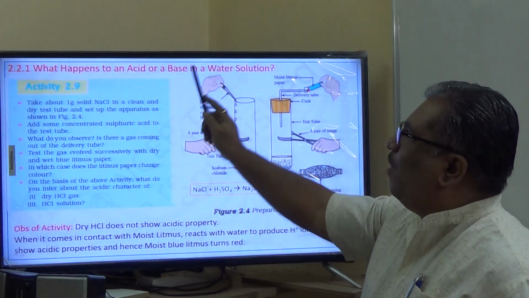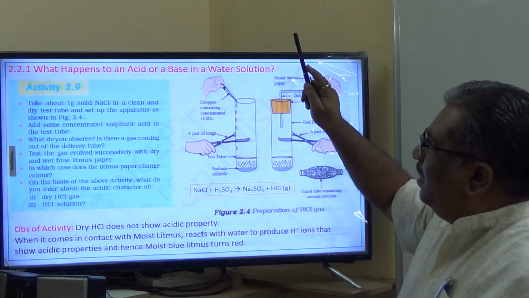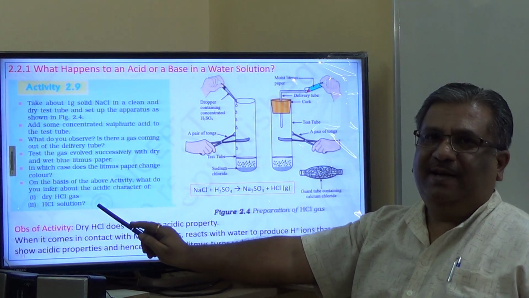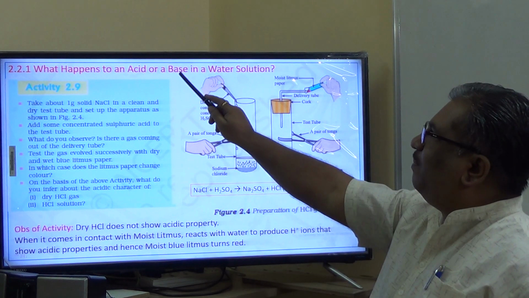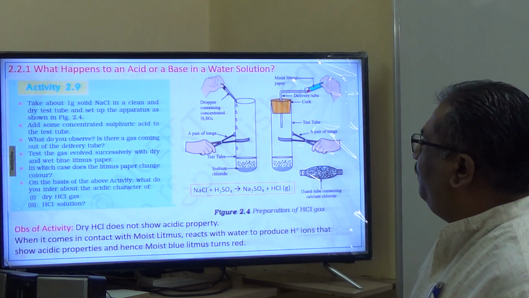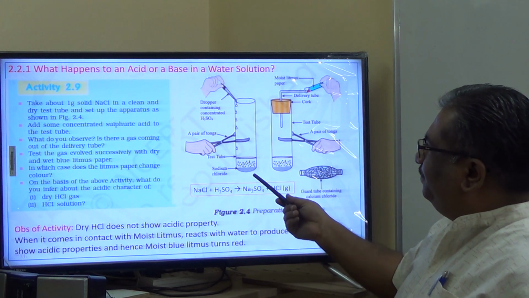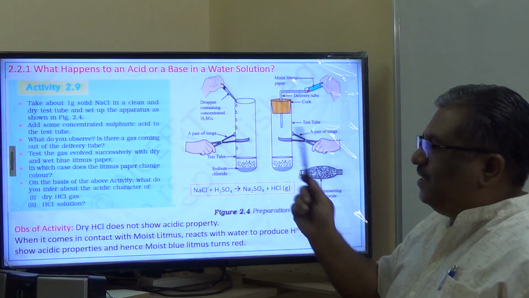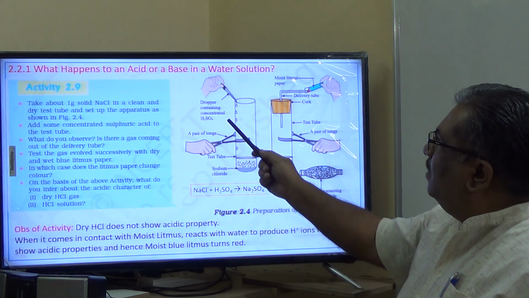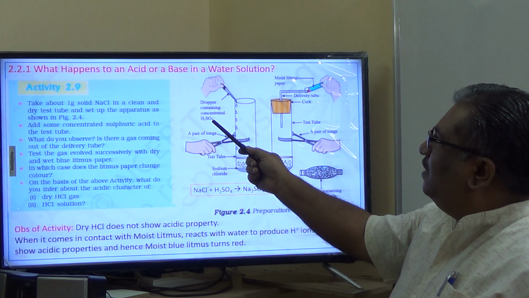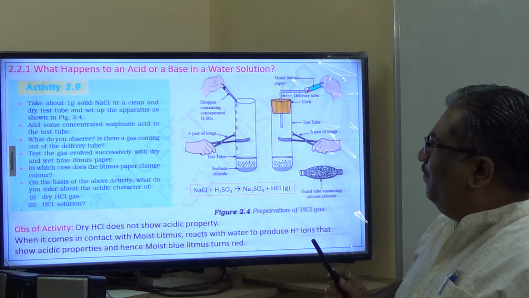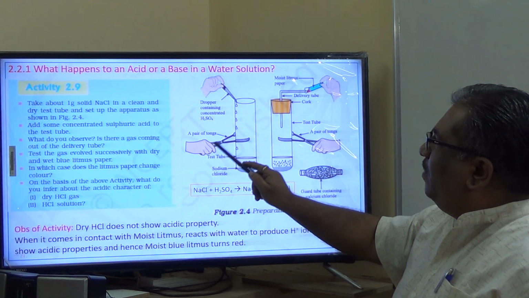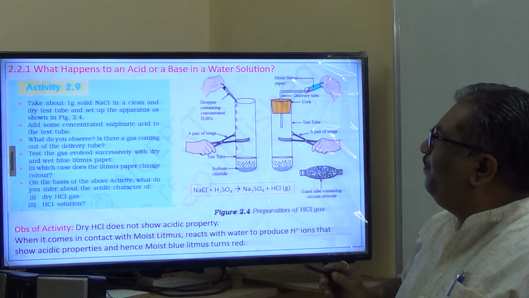In order to understand what happens to an acid or a base in water, let us study what happens to acid first through this activity, and what happens to base I will explain. In this test tube, a few grams of sodium chloride is taken. Sulfuric acid is added dropwise. Exothermic reaction. A pair of tongs has been used to hold this properly.